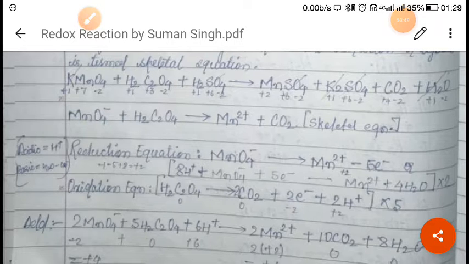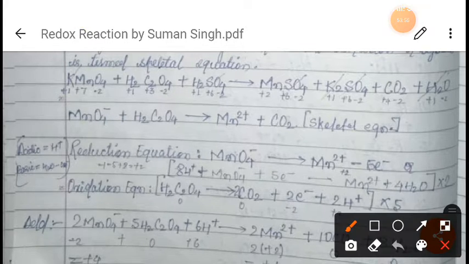Now try to cancel out the species whose oxidation state is not changing. As you can see, the oxidation state of this potassium and this potassium is not changing, so cancel out. The oxidation state of this sulfur and oxygen in SO4 is not changing, so cancel out. The oxidation state of this sulfur and this sulfur is not changing, cancel out.